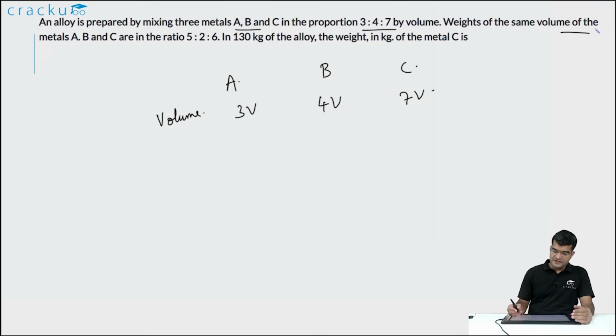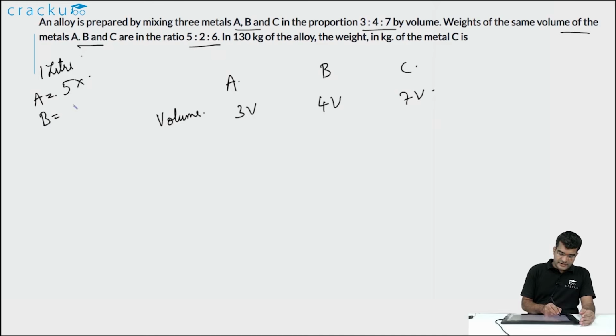We are also told that the weights of the same volume of the metals A, B and C is in the ratio 5:2:6. So let us assume that 1 liter of A is going to weigh 5x kgs, then 1 liter of B is going to weigh 2x kgs, and 1 liter of C is going to weigh 6x kgs. So now if you are looking at the alloy, we know their volumes.